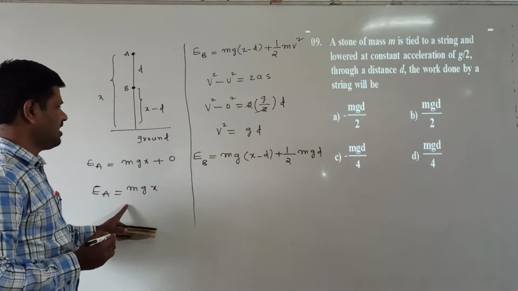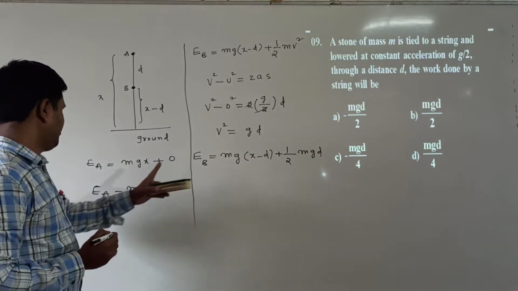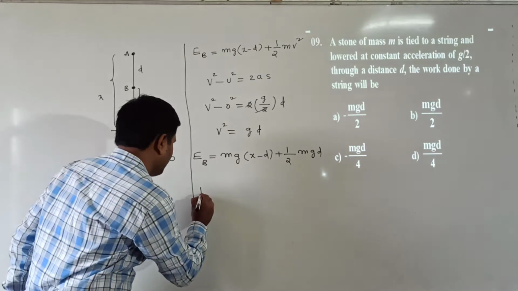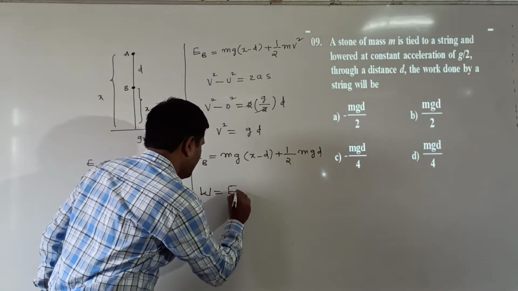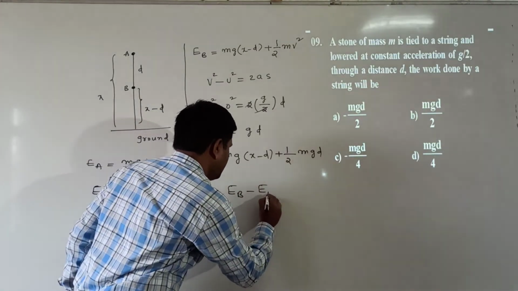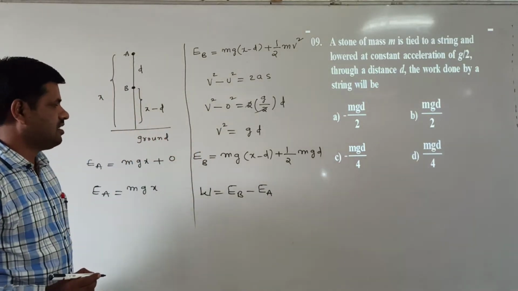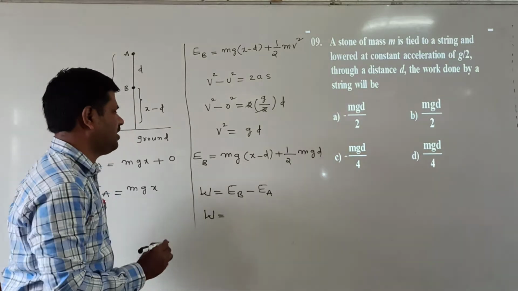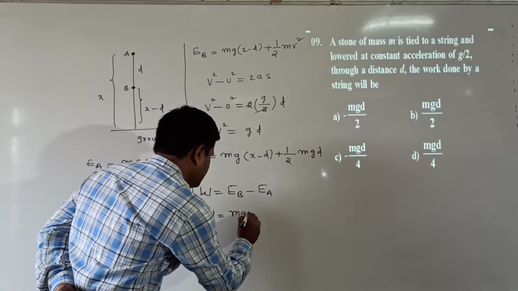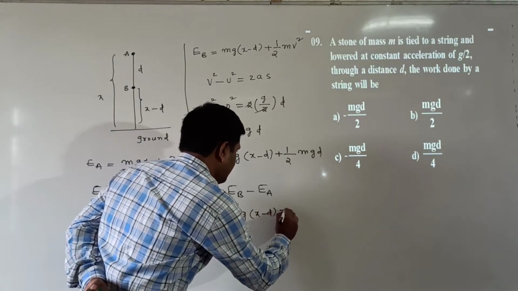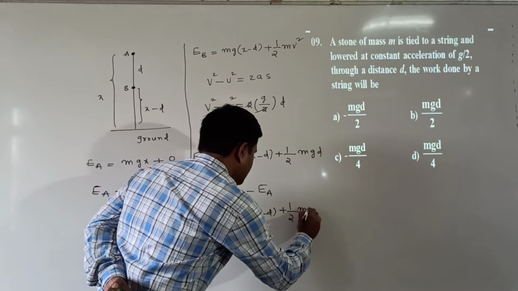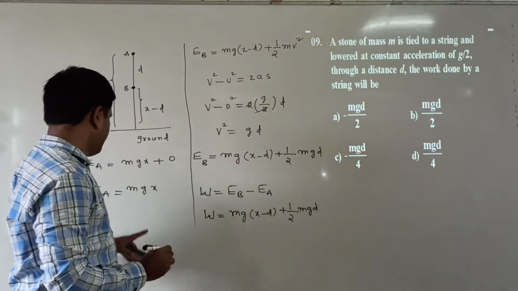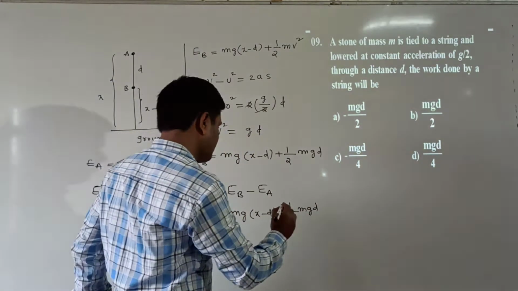Now, from the total energy at B point and A point, we find the work done. Work done is equal to EB minus EA. EB is equal to mg into x minus d plus half mgd, minus mgx.